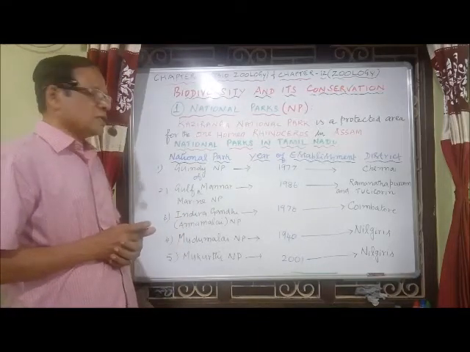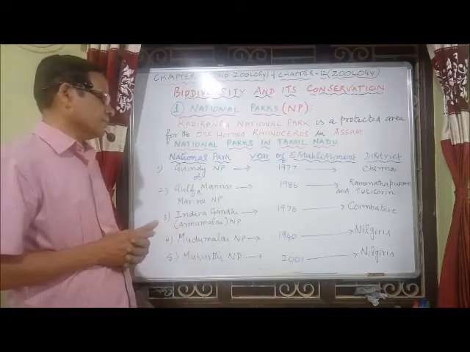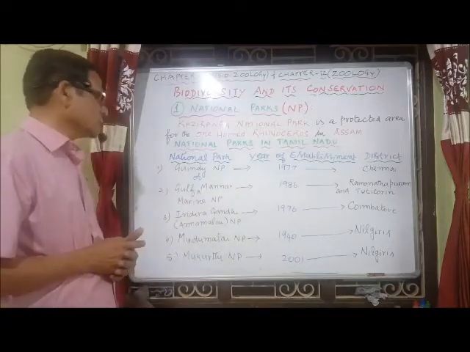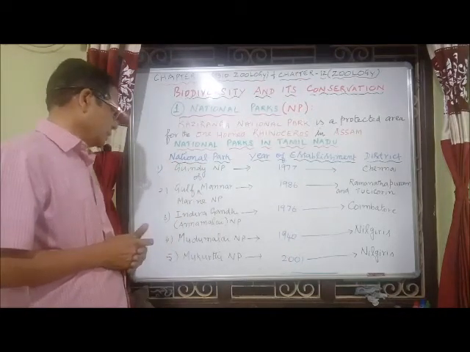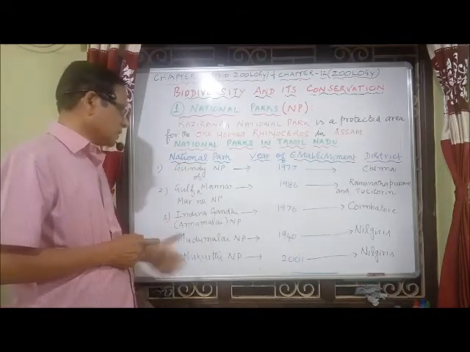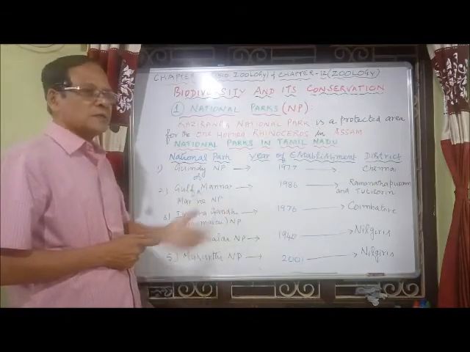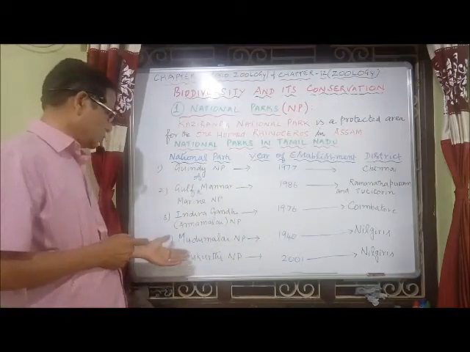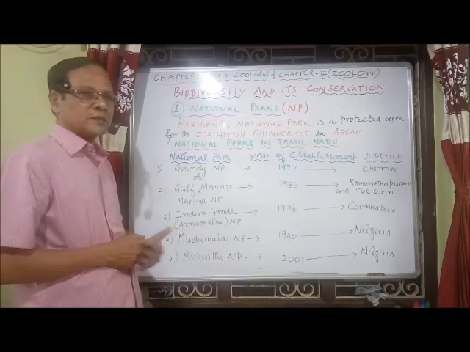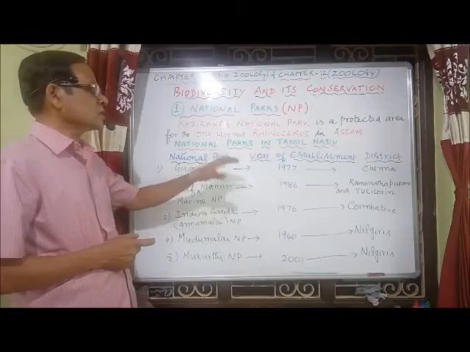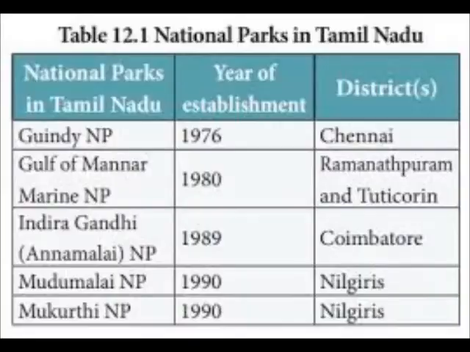Indira Gandhi National Park in Annamalai, 1976, located in Coimbatore district. Then Mudumalai National Park, established in 1940, the oldest one, in the Nilgiris Hills. And then Mukurthi National Park, recently established in the Nilgiris, 2001. So these are all the national parks found in Tamil Nadu.